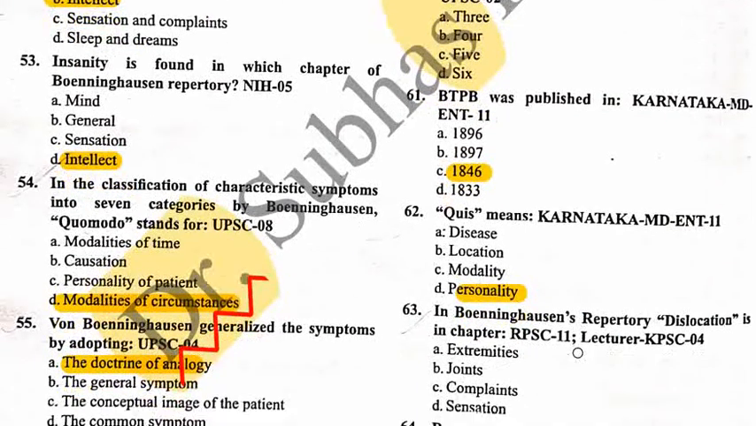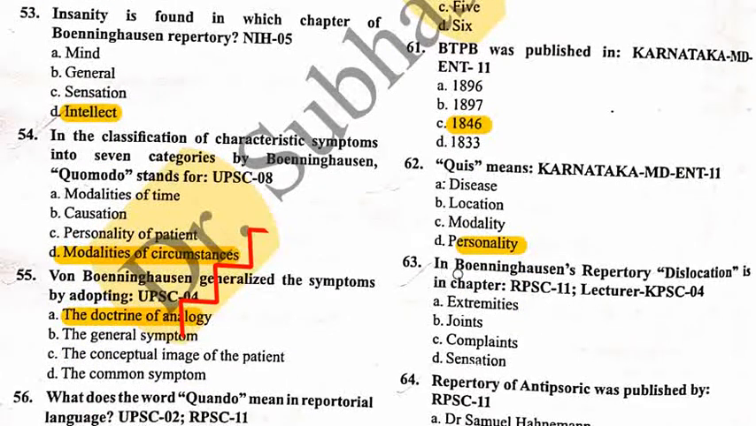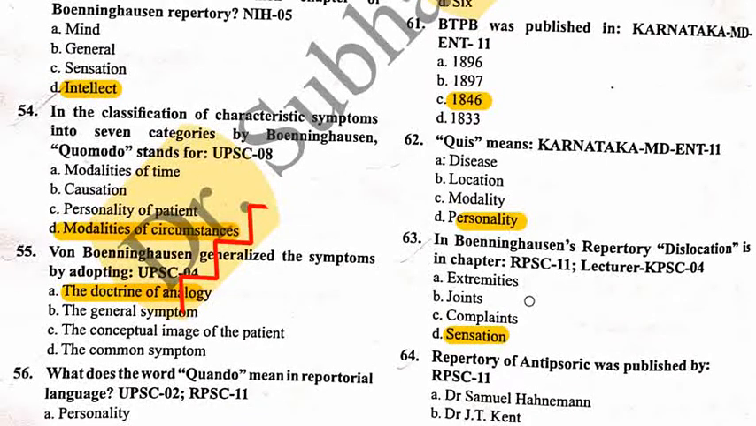Quiz means personality. Next question, 63. In Bonninghausen's repertory, dislocation is in chapter: option A extremities, option B joints, option C complaints, and option D sensation. So the correct answer is option D, that is sensation. The rubric dislocation is found there.